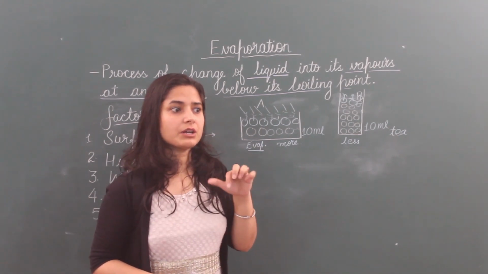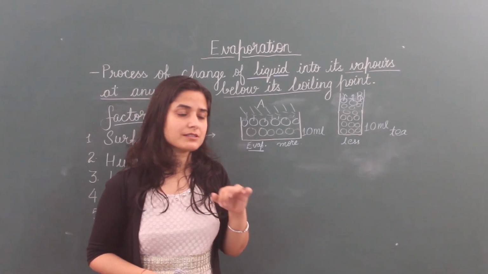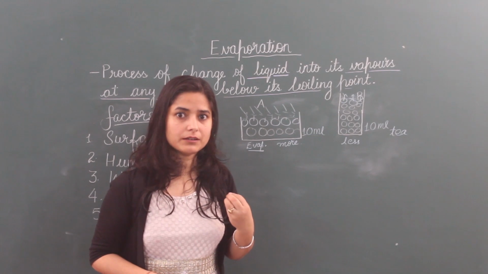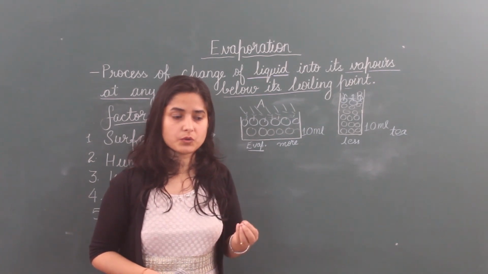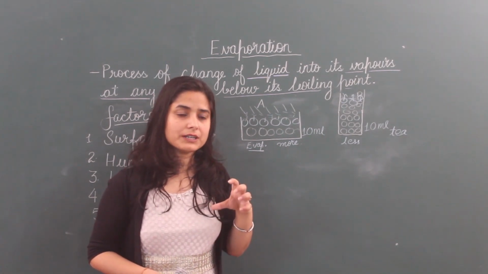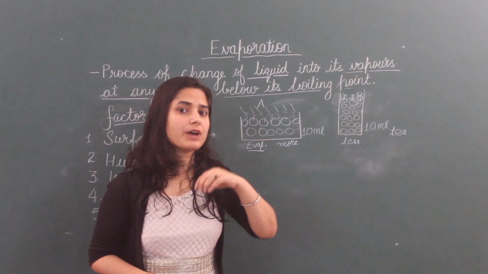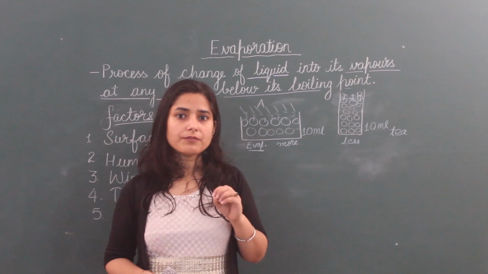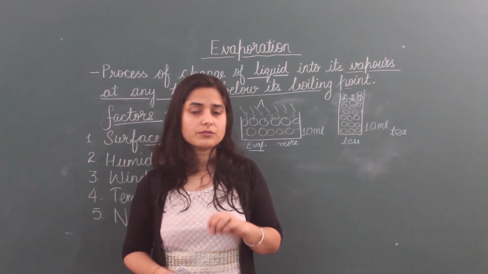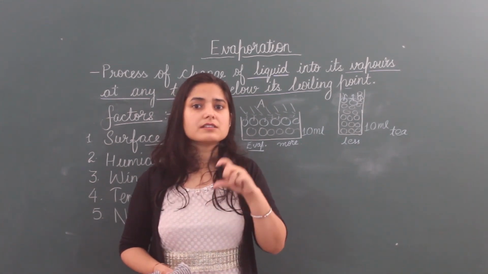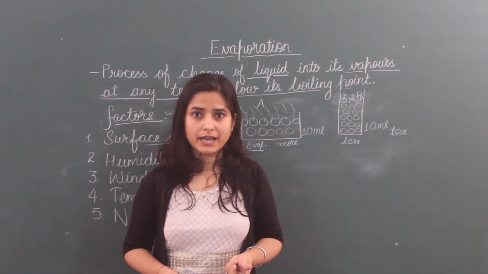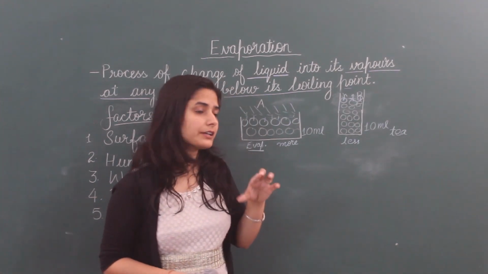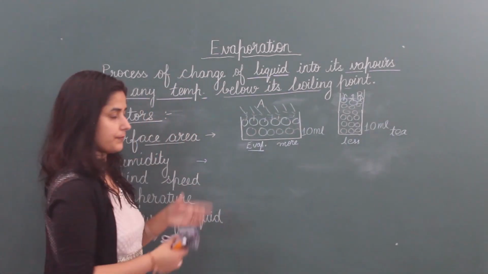You have seen in the month of May or June, when it is summer season, we are getting heat, but sweat is less, because in that time what is happening? Our sweat is evaporating fast. But in July or August, what happens? Sweat is more. Why? Because evaporation is less. That is directly related to humidity.